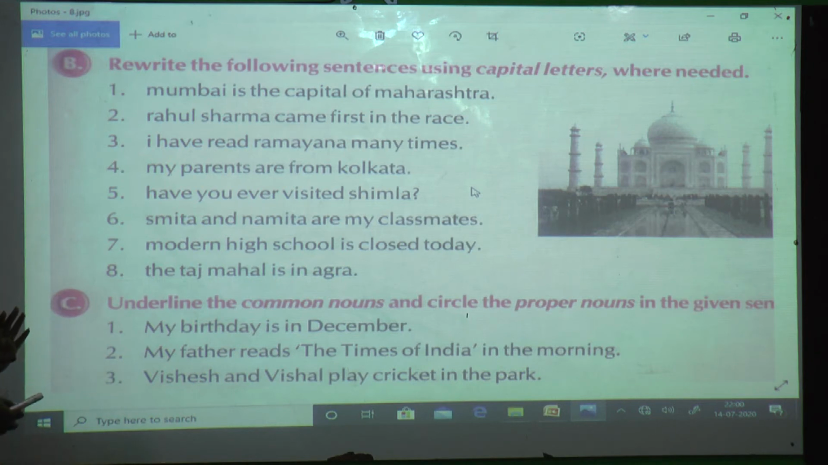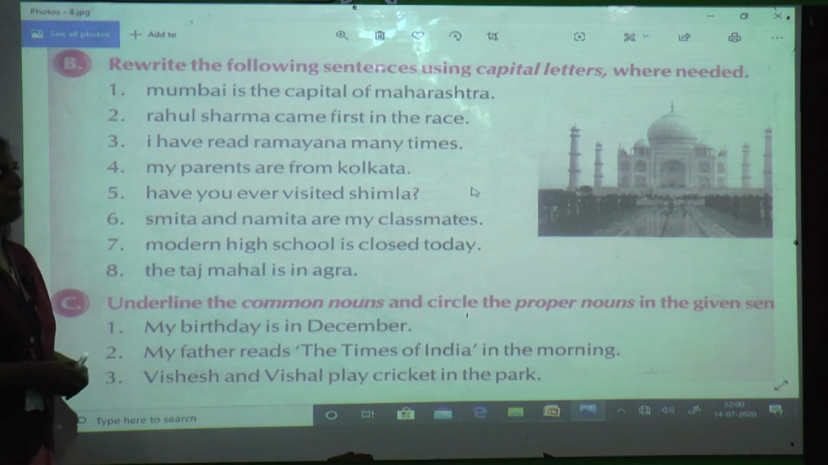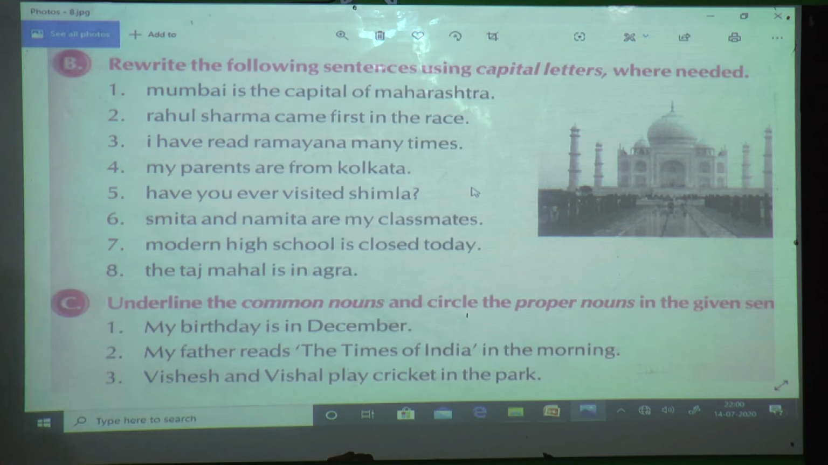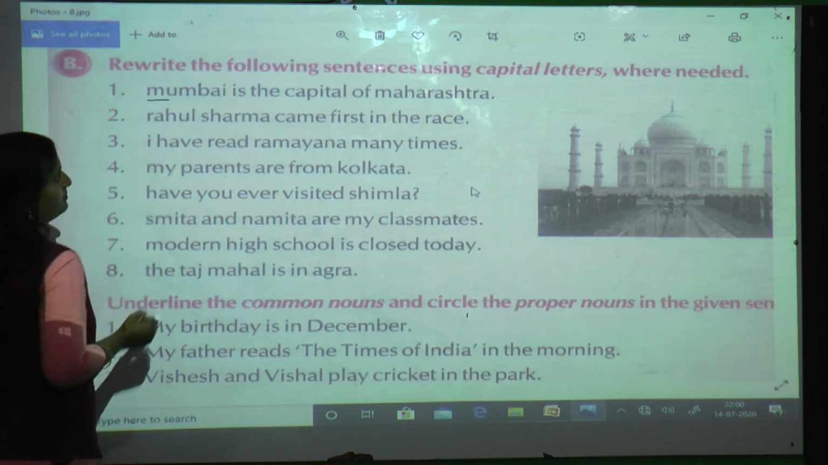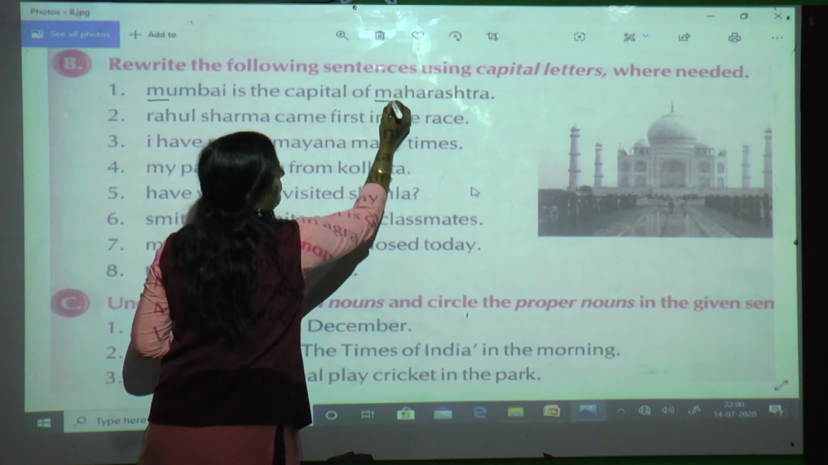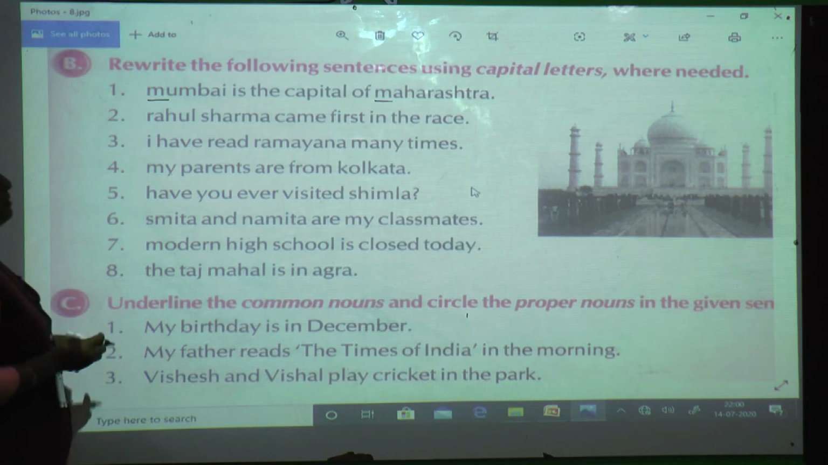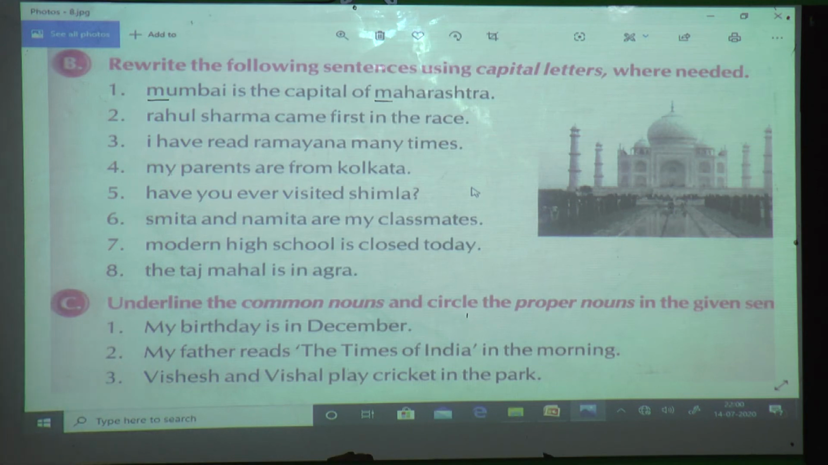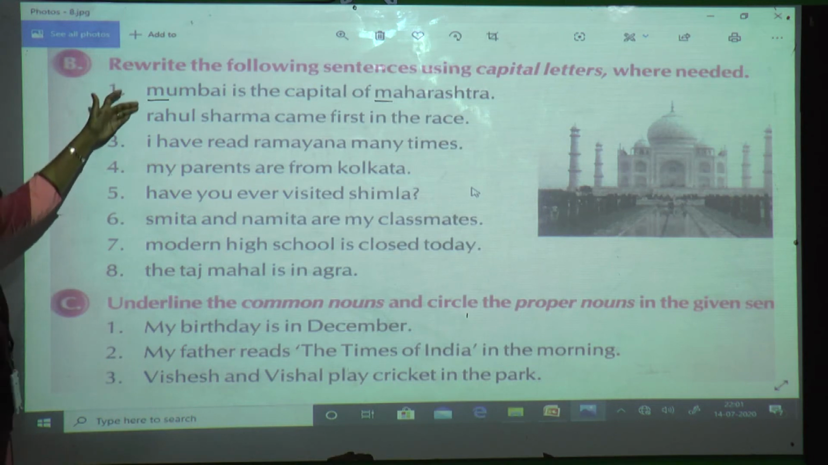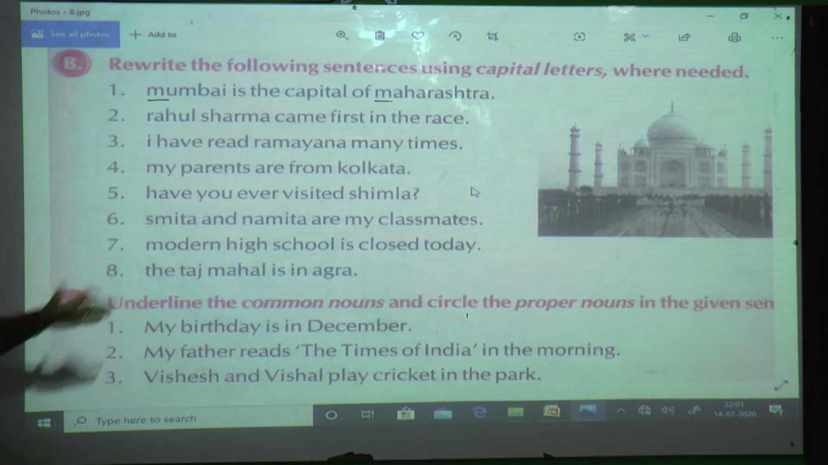Now first example. What is the first? Mumbai is the capital of Maharashtra. Now where do you think that there should be a capital letter, means proper noun? So M will be capital. Maharashtra is the name of a state, so M will be capital. Yes, these are proper nouns. So proper noun always starts with a capital letter even though it is in the middle of the sentence. And in the sentence lesson we have learned that a sentence always begins with a capital letter, so the first letter will already come in capital letter.